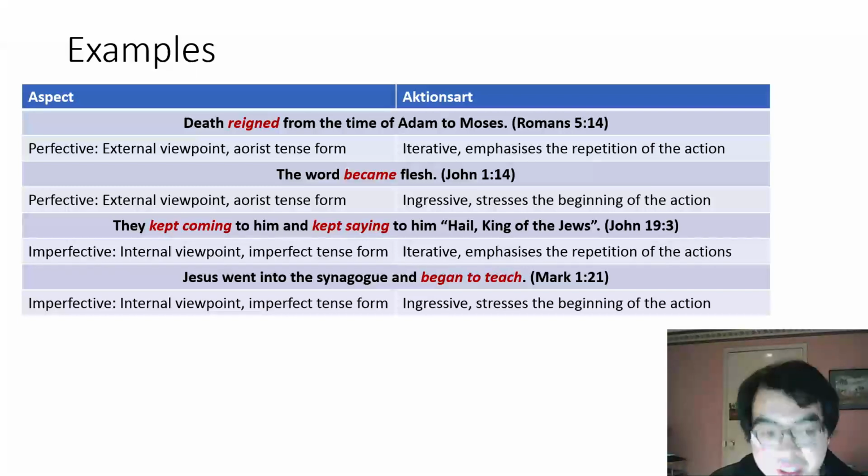And lastly, "Jesus went into the synagogue and began to teach." Now you might think the verb "began to teach" is perfective in aspect as it makes reference to the start of the action. But in Greek it is in the imperfect tense form, and so it is imperfective in aspect. But when used in the context of the narrative, its action sat is ingressive, and so the English translators of this text have made the decision to translate it as "began to teach" rather than "was teaching."